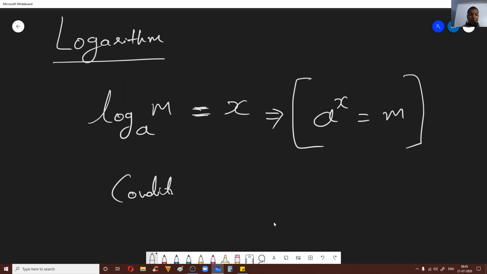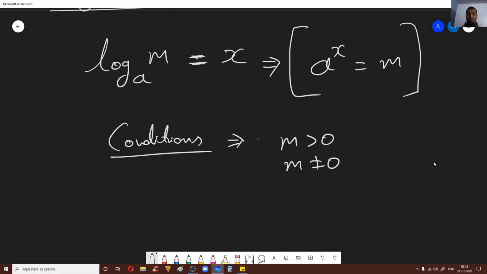So there are a few values for which this logarithm is not defined, right? Now we saw that m must be greater than 0. m cannot be equal to 0, and m cannot be negative, okay? m cannot be negative, fine. So these are the conditions for m.